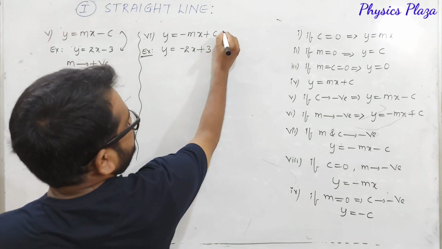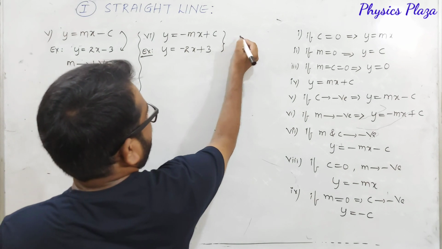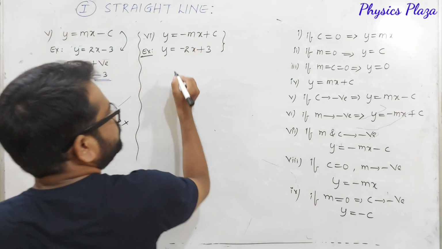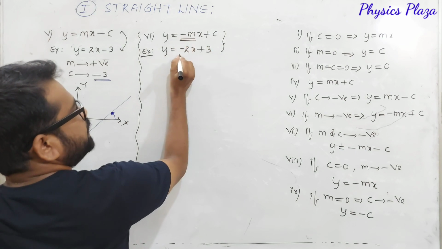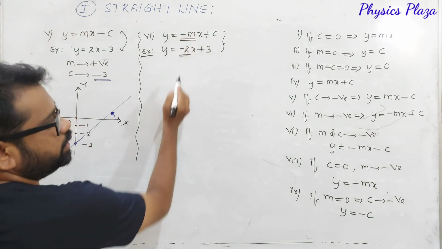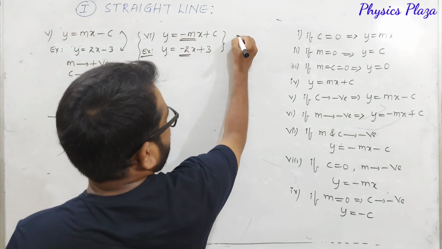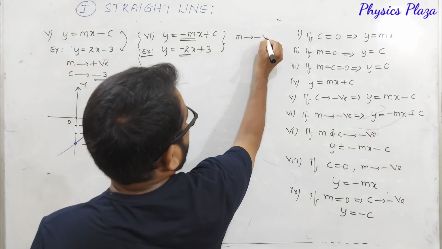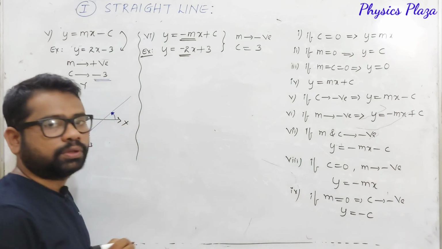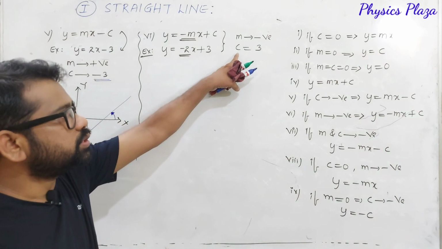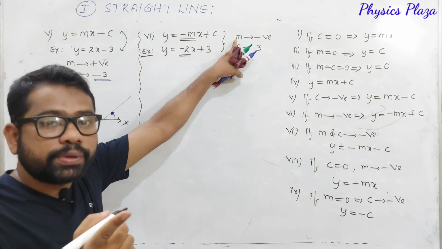Compare these two equations. In the place of m, what is there? Minus 2. Try to understand: here the slope is negative, that is, slope is minus 2. But c is equal to 3, which is a positive value. So the y-intercept is positive here, whereas the slope is negative.